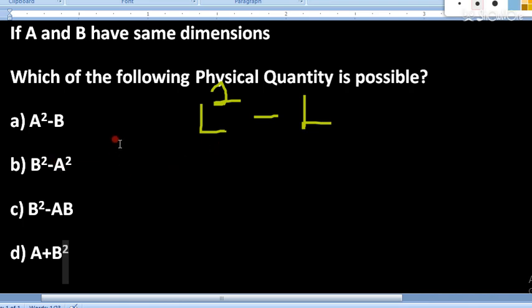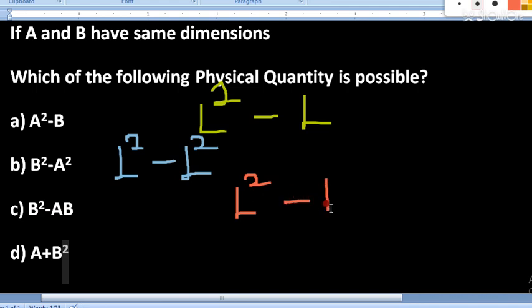B square minus a square. The dimension of b is L, its square is L square, and the dimension of a is also L, so it is also square. So is it possible? I will discuss that. Wait. Third, b square minus ab. So b square means L square, then minus L into L, meaning a into b.